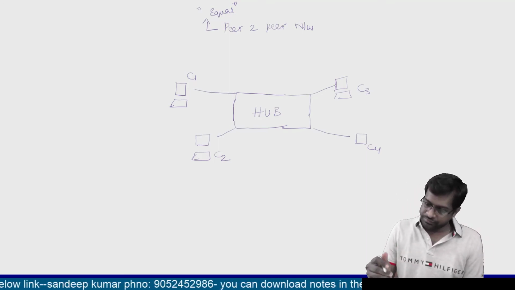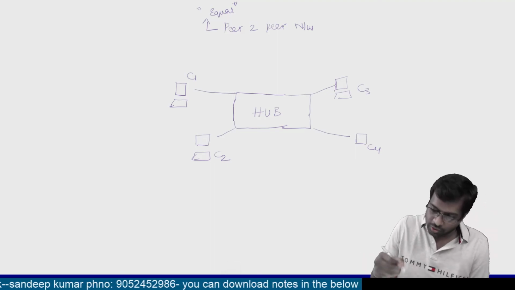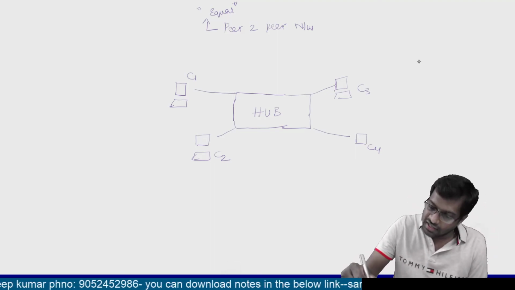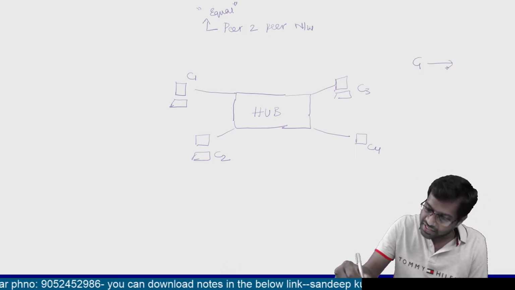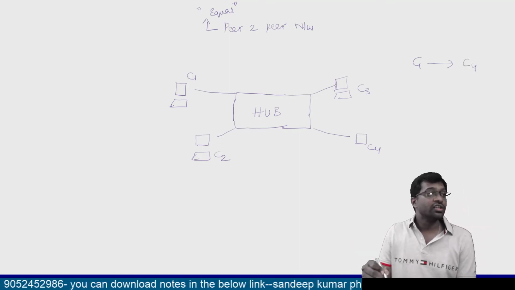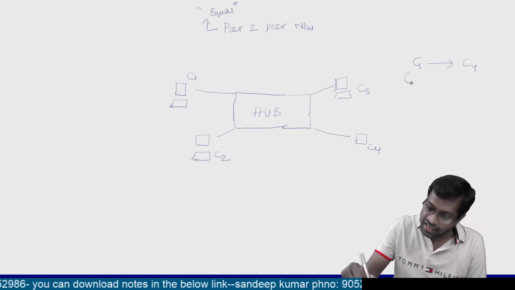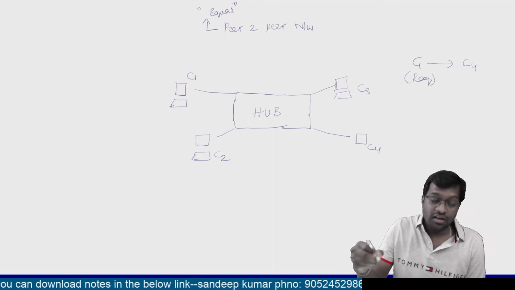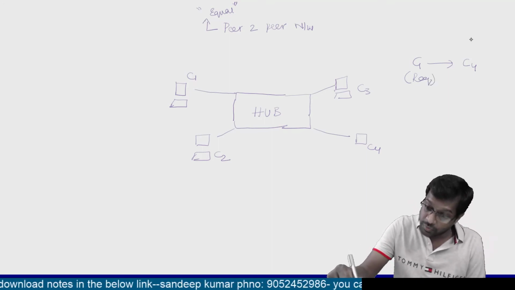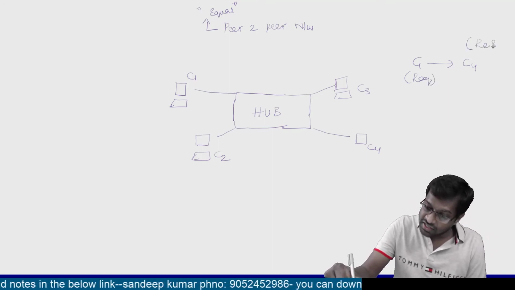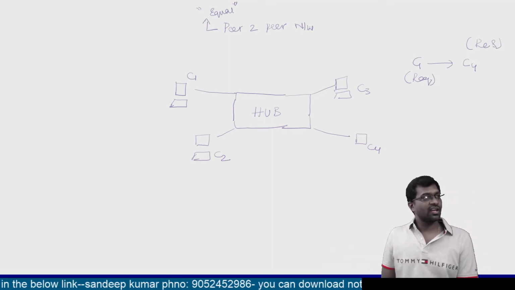Now let us say this is client 1, client 2, client 3, client 4. Let us say client 1 wants certain data from client 4. Who is requesting the data? Client 1 is requesting the data. Who is responding? The response is given by client 4.